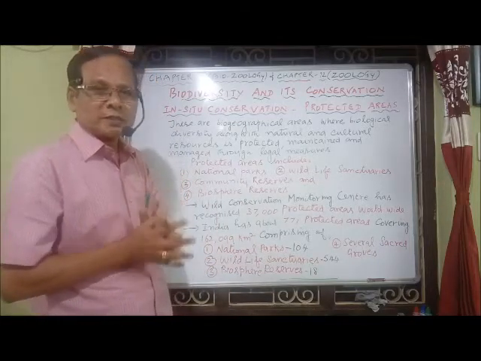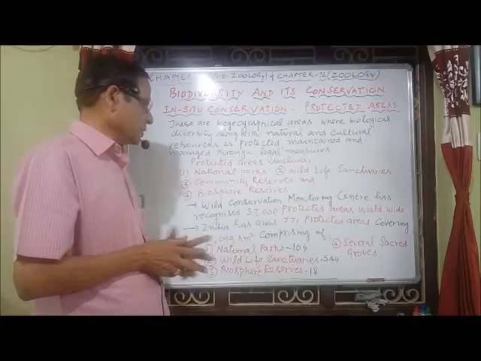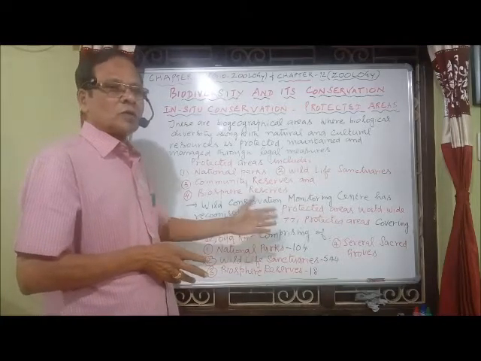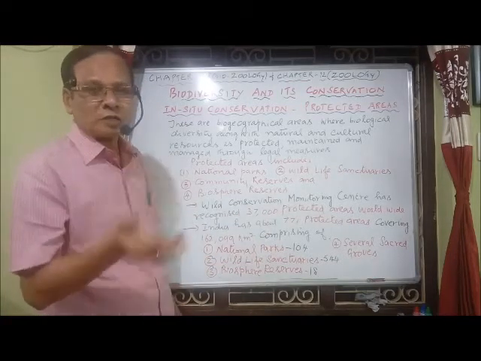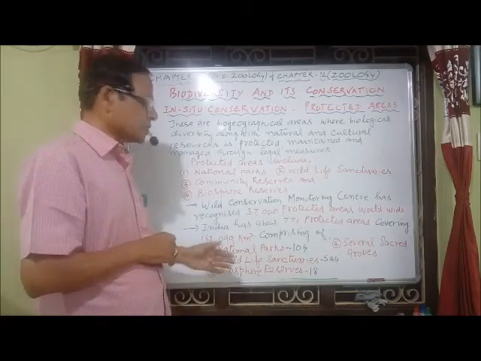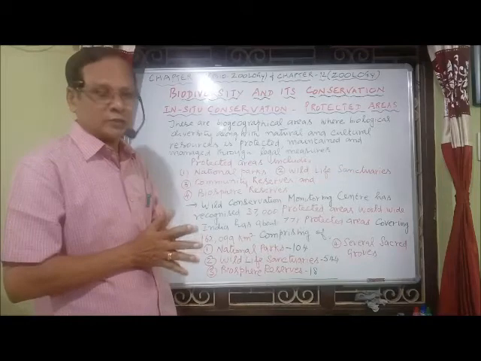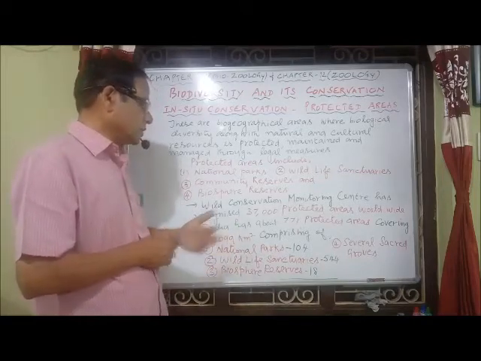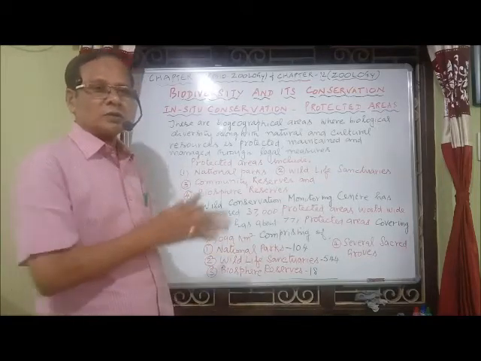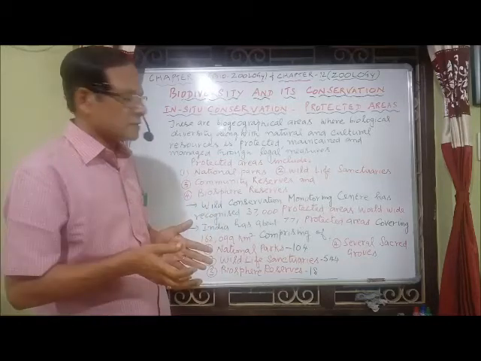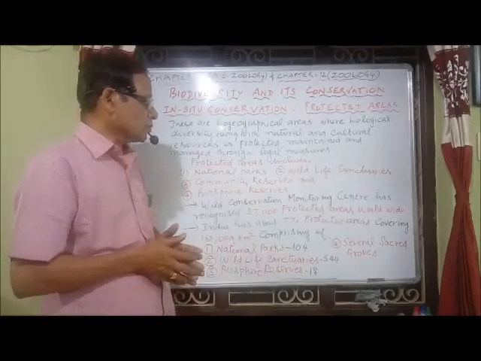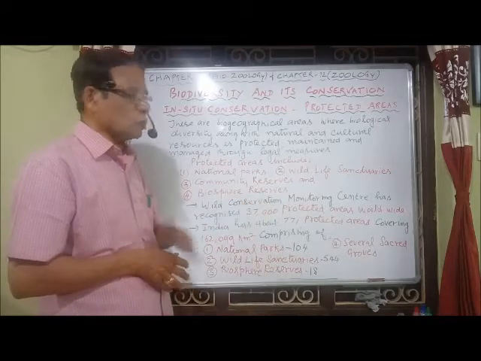Out of the 771 protected areas, at present the national parks number about 104. The wildlife sanctuaries are more in number, nearly 544. Then there are 18 biosphere reserves, all in India. The others come under the category of sacred groves.